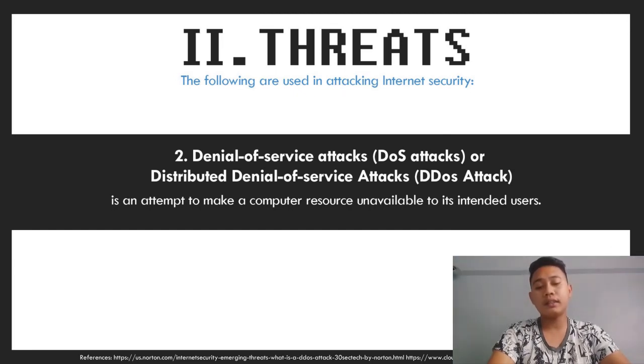So a DoS attack is an attack meant to shut down a machine or network, making it inaccessible to its intended users. DoS attacks accomplish this by flooding the target with traffic or sending information that triggers a crash. DoS attacks are a malicious attempt to disrupt the normal traffic of a targeted server, service, or network by overwhelming the target.